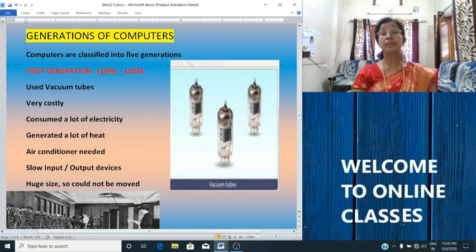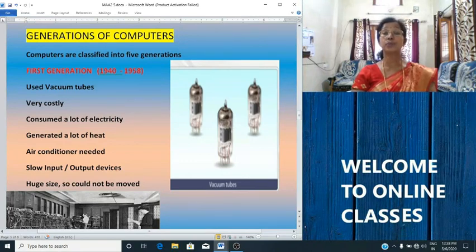First generation computers were made possible with the development of ENIAC. We already studied about the Electronic Numerical Integrator and Computer made by Presper Eckert and Mauchly. Okay, so that was the first generation computer. Later on, an advanced version of ENIAC was developed with the name UNIVAC, that also we studied. So examples of first generation computers are UNIVAC and ENIAC. Now let's see what are the features of these computers.